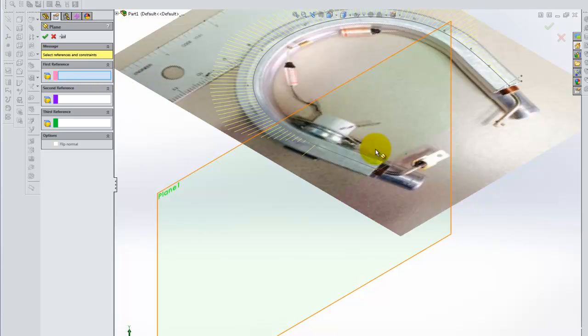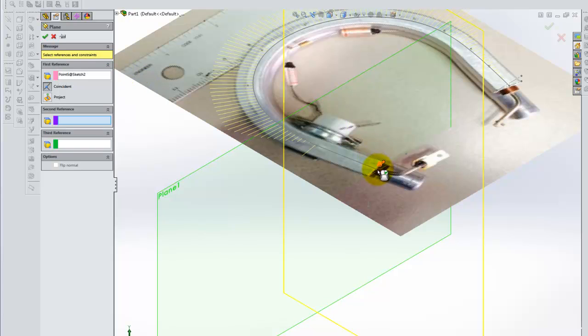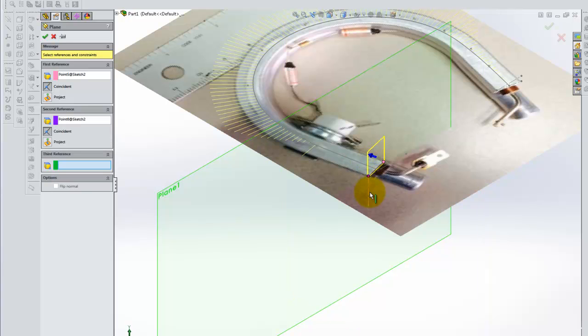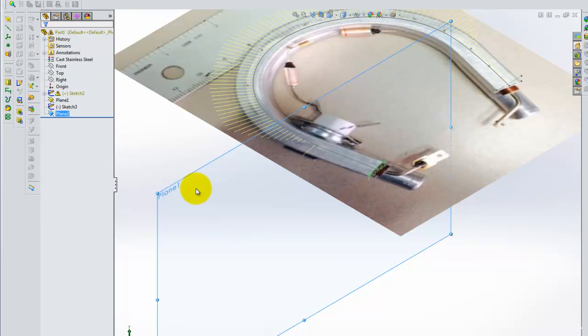I'm going to add a reference plane. My first reference will be one endpoint. My second reference will be the endpoint of that angled line, and then I also want the length or some dimension to help me give 3 points that make up the plane that I need. Now I'll hide this plane 1.